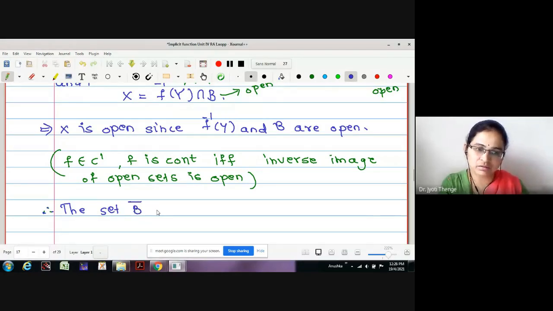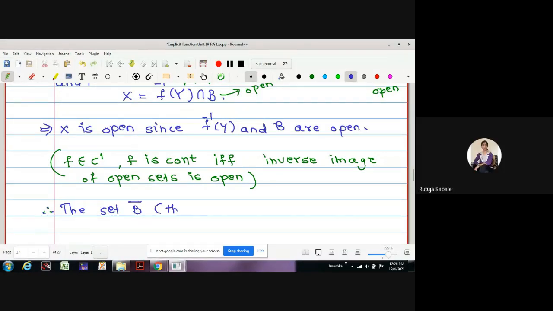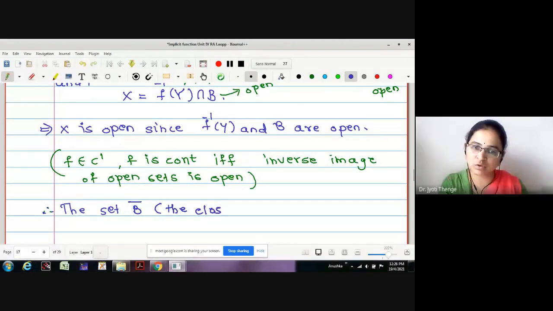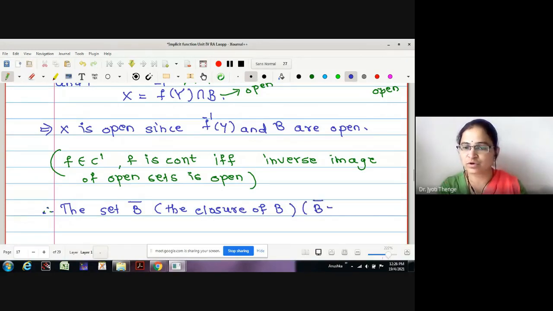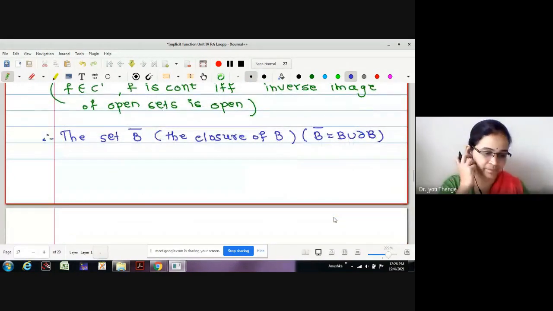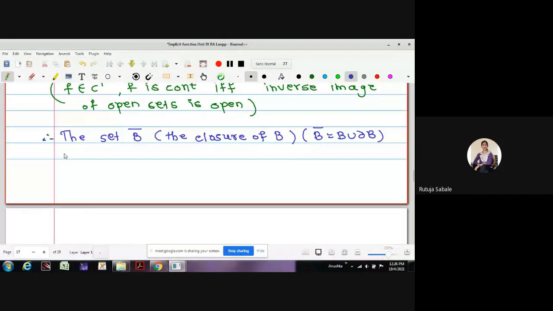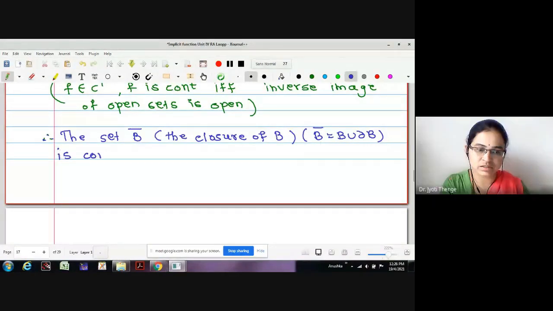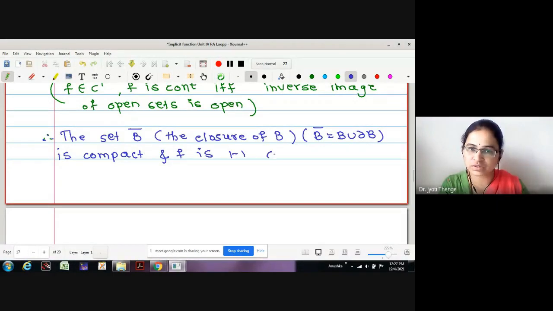What is B bar? The closure of B, B union the boundary of B. Yes, the closure of B. Now one can write B bar is equal to B union boundary of B, the ball with its boundary. This is compact, no? Yes, ma'am. This is compact, and f is 1-1 continuous on B bar.